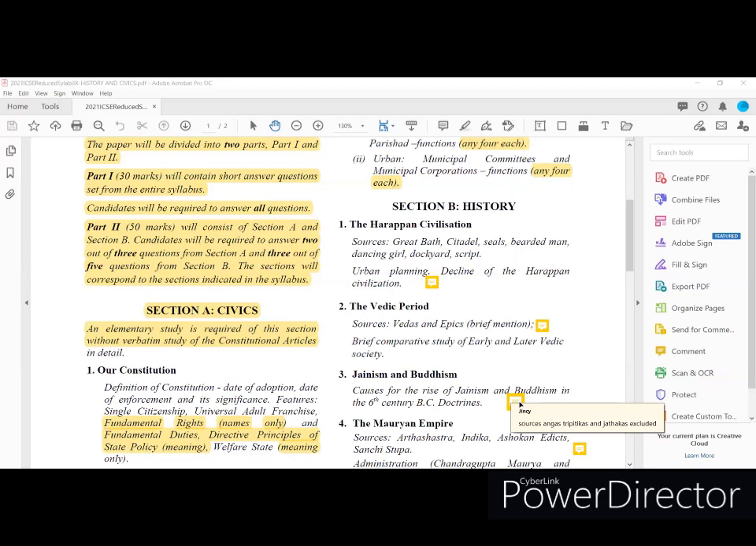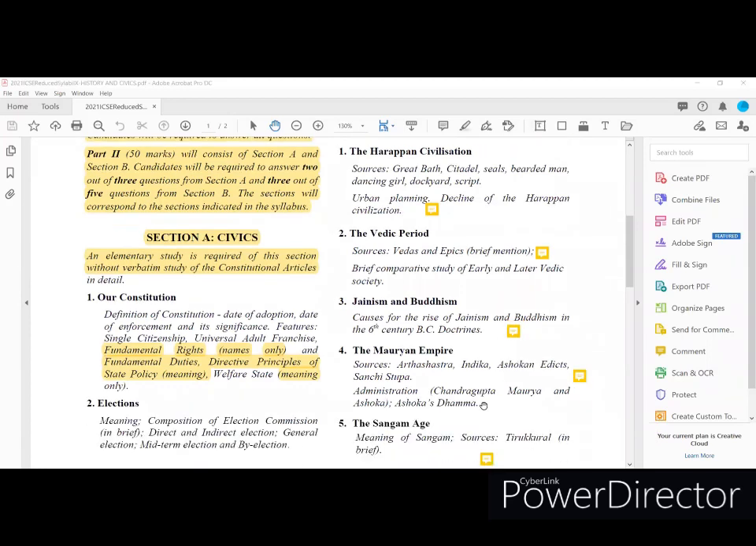Other parts you can learn for your examination. That is the reduced part from the syllabus. Sources, Ankas, Tripitikas, and Jatakas excluded. That is from Jainism and Buddhism.